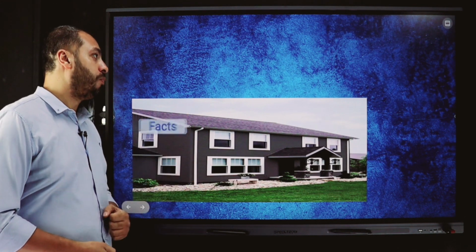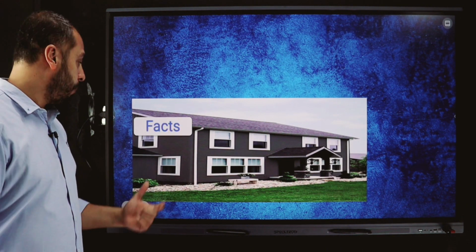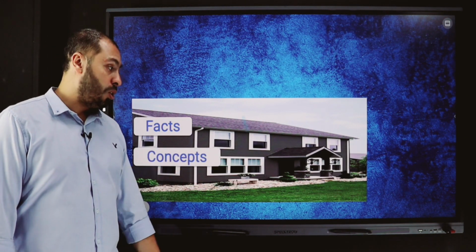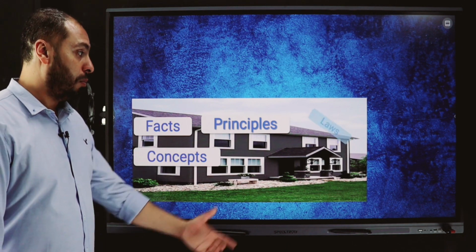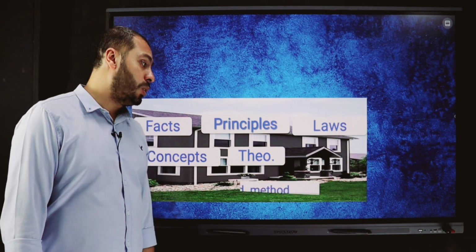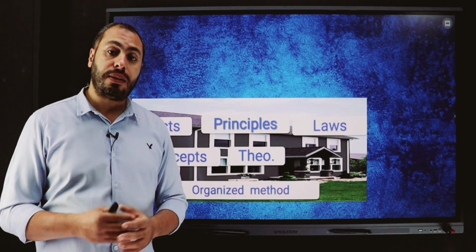We mean with the word science all sciences that mean knowledge around us. What is meant by knowledge or science? Science is an organized structure that includes what, شباب? Facts. Number 2, concepts. Number 3, principles. Number 4, laws. Number 5, theories. And the last one, it includes organized methods for research and investigation.